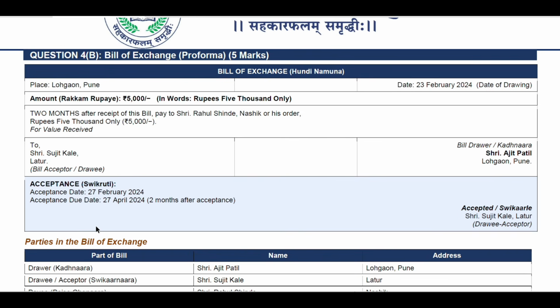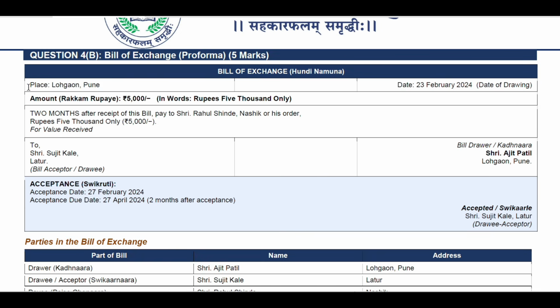Next question was about bill of exchange. The given parameters were there, and from that we have to create a bill of exchange. You can see the format here. So this format you can follow.